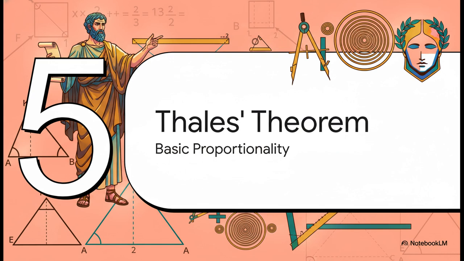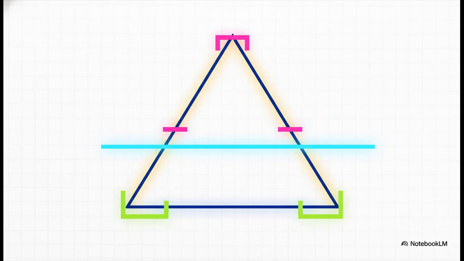Speaking of all these proportions, we have to talk about a foundational theorem that's built on this very idea. It's called the basic proportionality theorem, but it's often just called Thales' theorem, after the legendary Greek mathematician who figured it out thousands of years ago. So what this theorem says is actually pretty elegant. Take any triangle you want. Now just draw a line inside it that's parallel to one of the sides. That line's going to chop the other two sides into smaller pieces, right? Well, the theorem says it chops them perfectly in proportion. The ratio of the pieces on one side will be the exact same as the ratio of the pieces on the other.